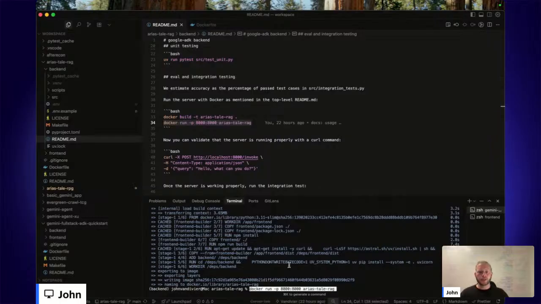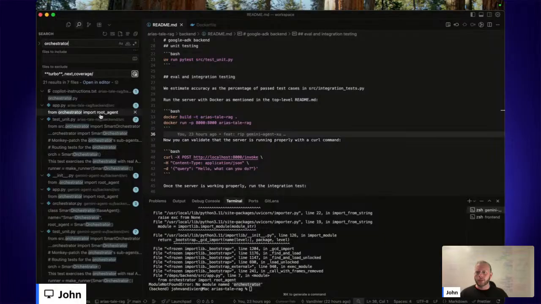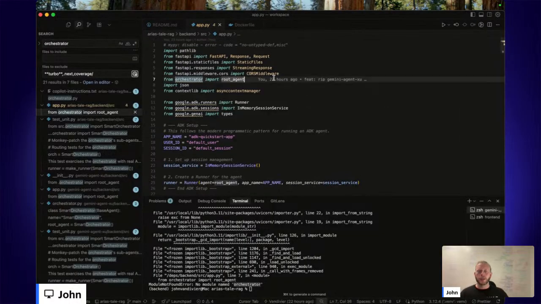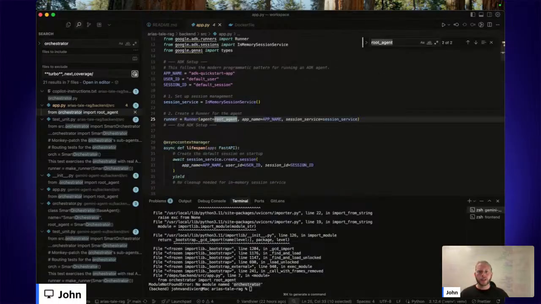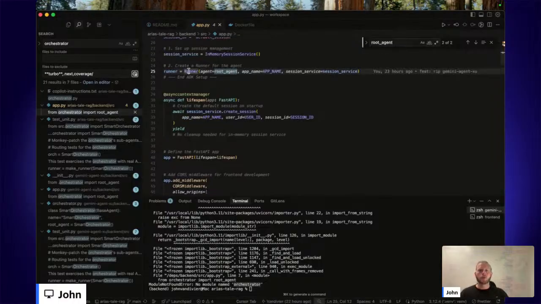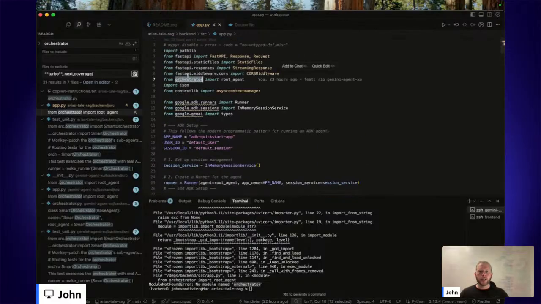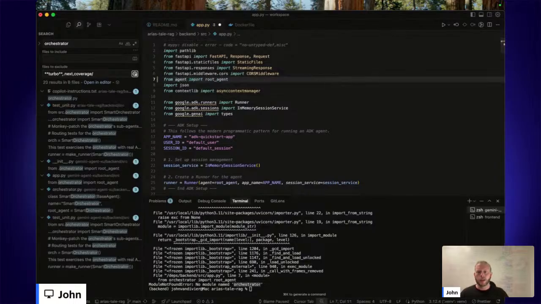Okay, so we built our container. I already have Docker running. No module named orchestrator. Okay, so let's keep looking for that orchestrator. Good, so it's being imported in the app. That's why this is failing now. Okay, so root agent is necessary for the runner. The runner is an abstraction that wraps the agent so that whenever an end user in a web UI sends text to a server, the server can then pass it to the agent through the runner and generate the result. Okay, so the solution is basically I need to import the root agent from that other file. I'll go ahead and do that now.